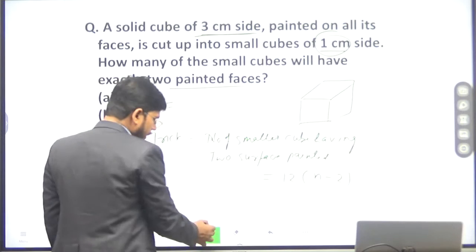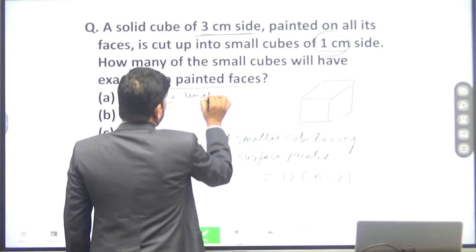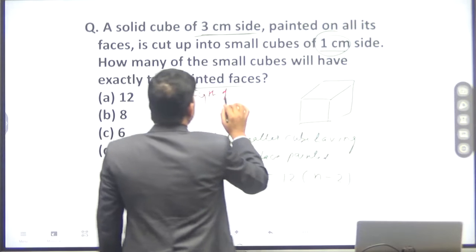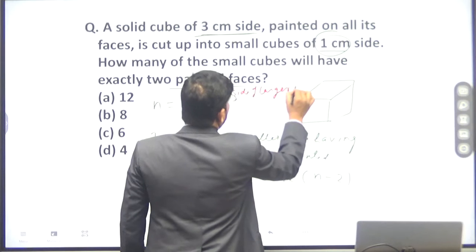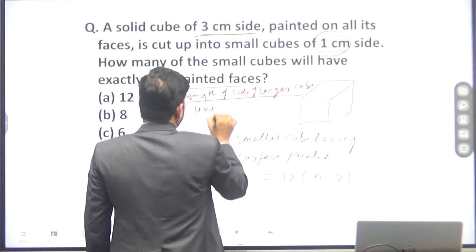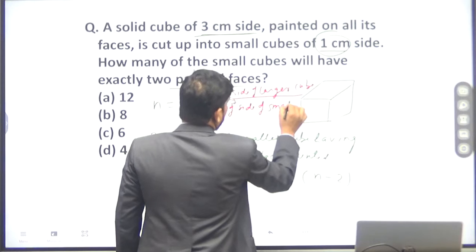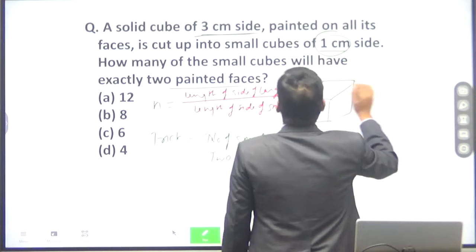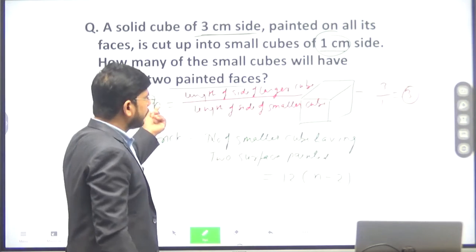Value of n will be equivalent to the length of side of larger cube divided by length of side of smaller cube. ठीक है, तो यहाँ से आप देख सकते हैं कि ये 3 divided by 1, so value of n will be 3. So here we get value of n is 3.